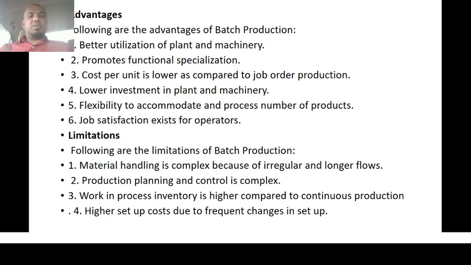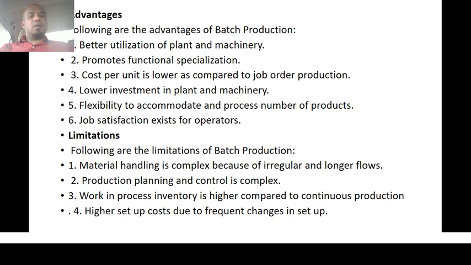Second, it promotes functional specialization. The departments or production plants are designated based on the different functions they perform, so each functional operator becomes specialized in their own area and can increase their competence level as well. Third, cost per unit is lower as compared to job order production, because specialized persons in each functional department perform their own job. It reduces the cost of production.